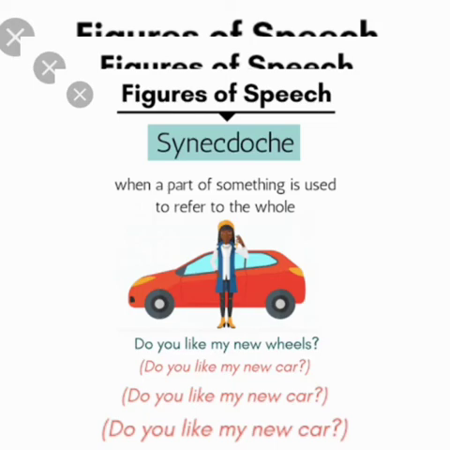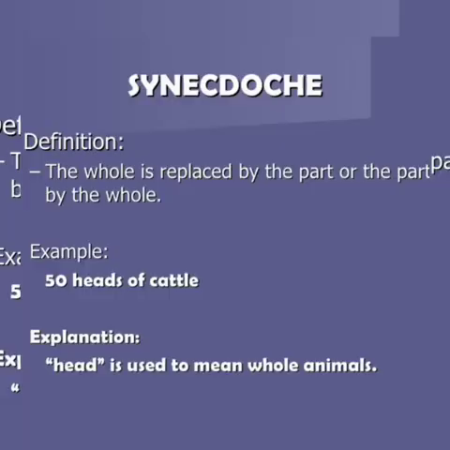Next figure of speech is synecdoche, when part of something is used to represent the whole. So you'll be very clear when you see the example. Do you like my new wheels? So wheels here represent the car. So when the part of something is used to refer the whole, then it is called synecdoche. 50 heads of cattle. So here head is used to represent the whole animal.